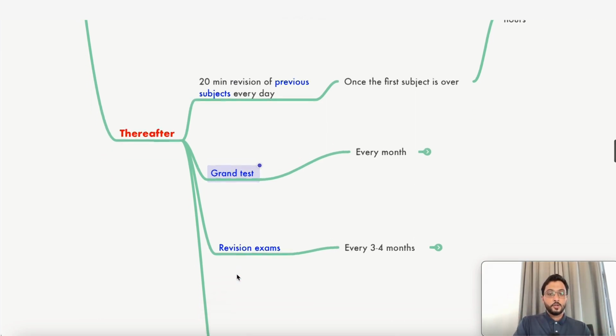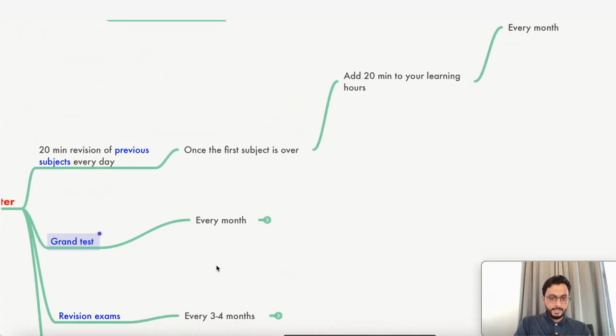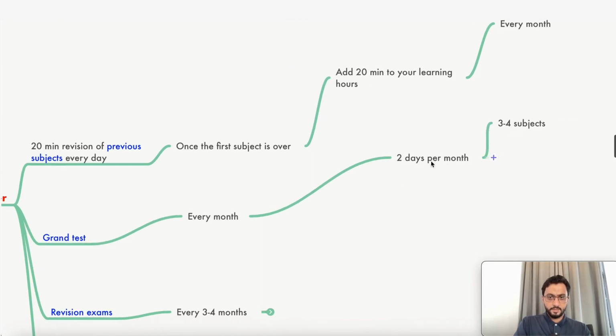Then the revision exam happens. Now how does this happen? That's very important to understand. Grand test every month, and what we do is we give you 3 to 4 subjects, and we tell you to read those 3 to 4 subjects in 2 days. Now why is this important? Don't tell me 2 days, 3 subjects, that has to come. This will happen only by revision. A continuous revision strategy can give you the finishing of 3 to 4 subjects in 2 days.